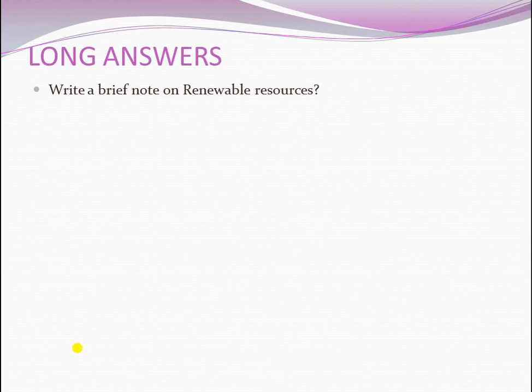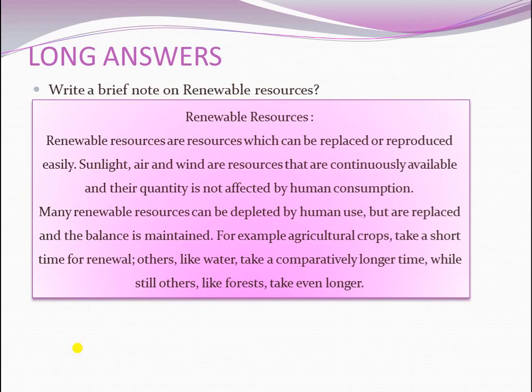Write a brief note on renewable resources. They are resources which can be replaced or reproduced easily. Sunlight, air and wind are resources that are continuously available and their quantity is not affected by human consumption. Because of consuming solar energy and the wind, the quantity of these resources is not getting reduced.